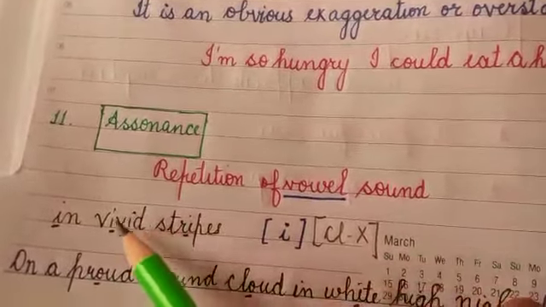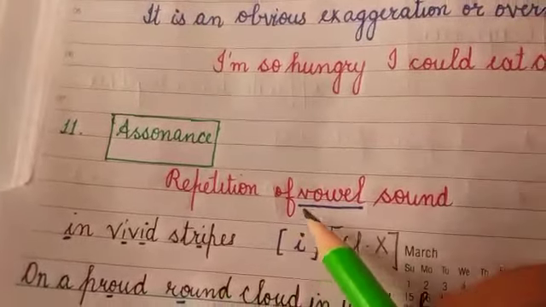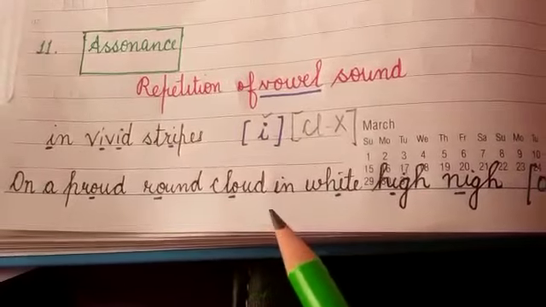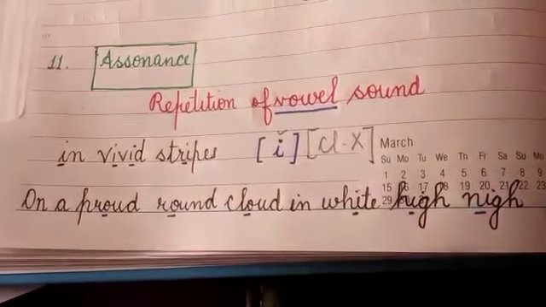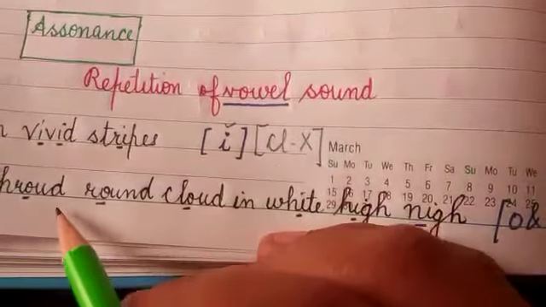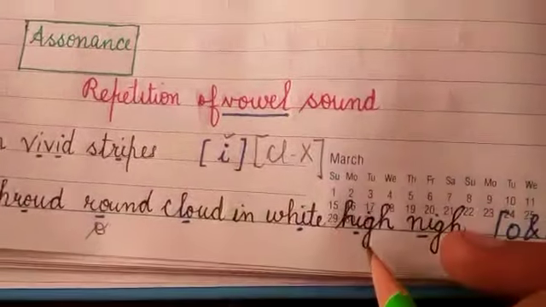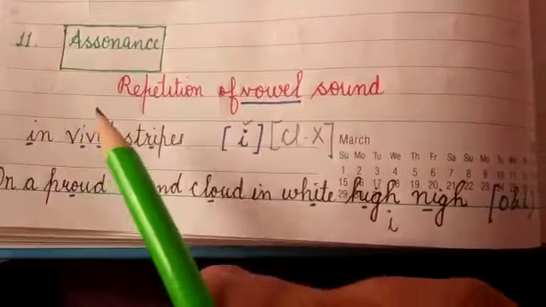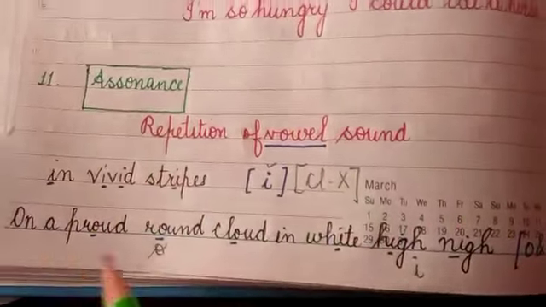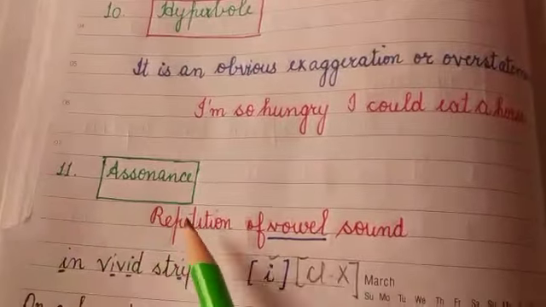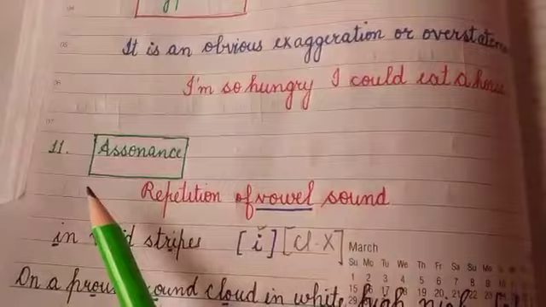In "vivid stripe," the I sound is repeated. I is a vowel, so it is repeated. "On a proud round cloud in white high night." So O and I. Here the O sound is repeated, you all can see that, and here the I sound is repeated. In the same way, if there is a repetition of vowel sound, you need to underline it, find out the literary device, and the literary device will be assonance.